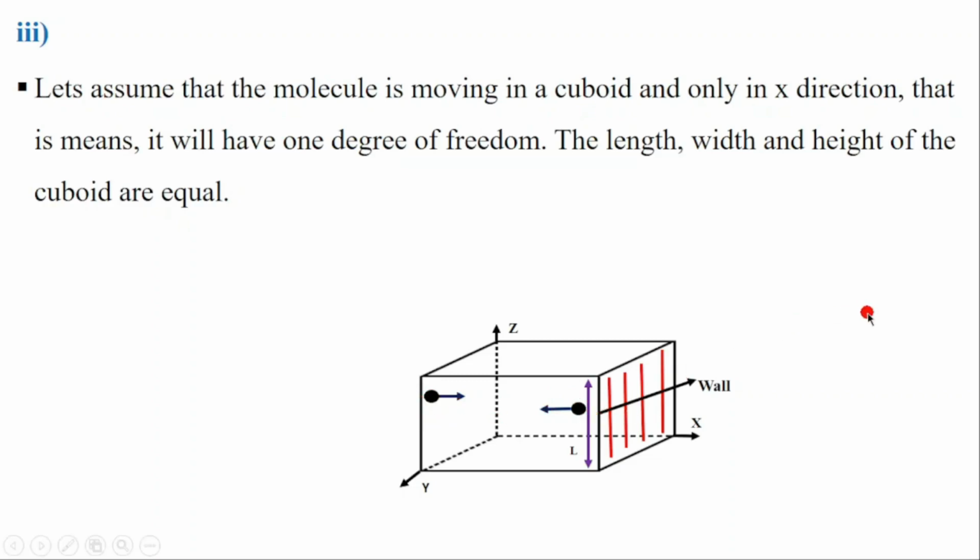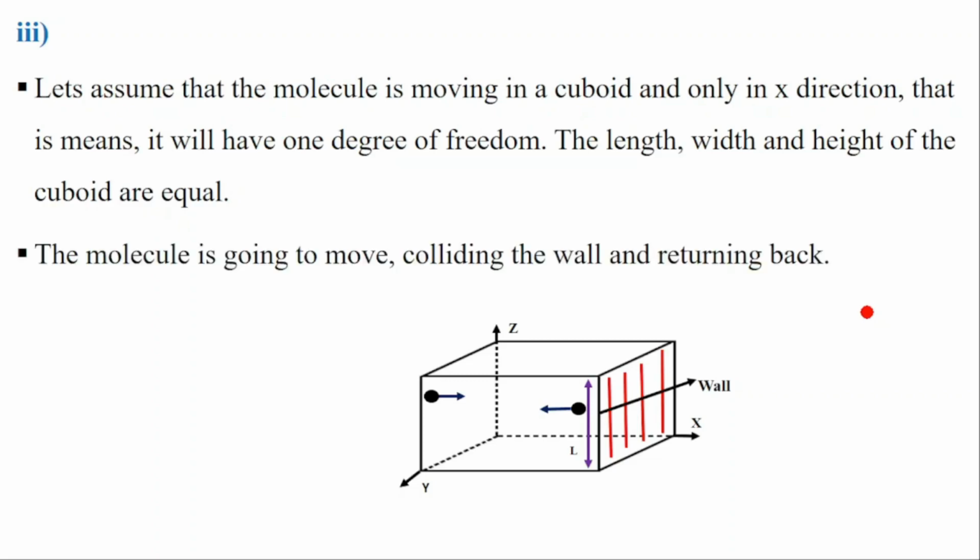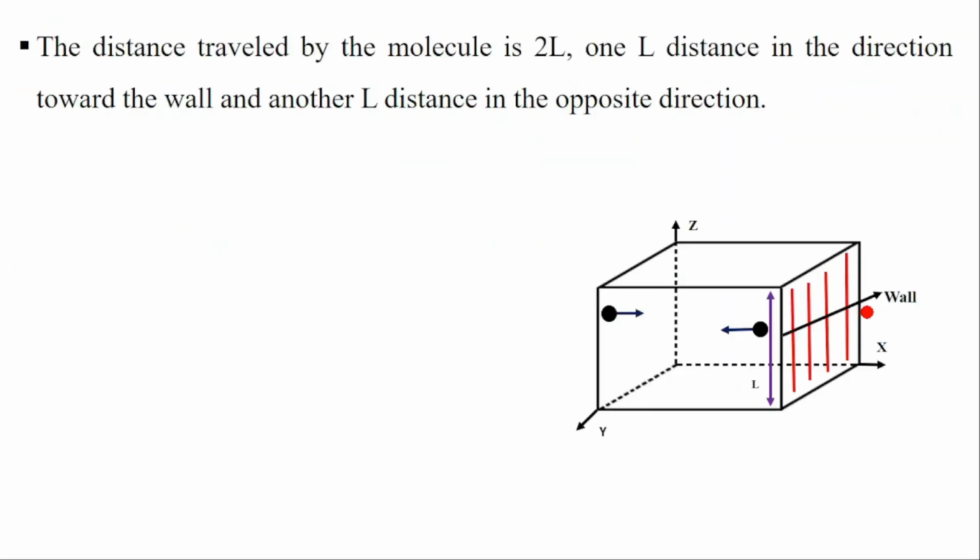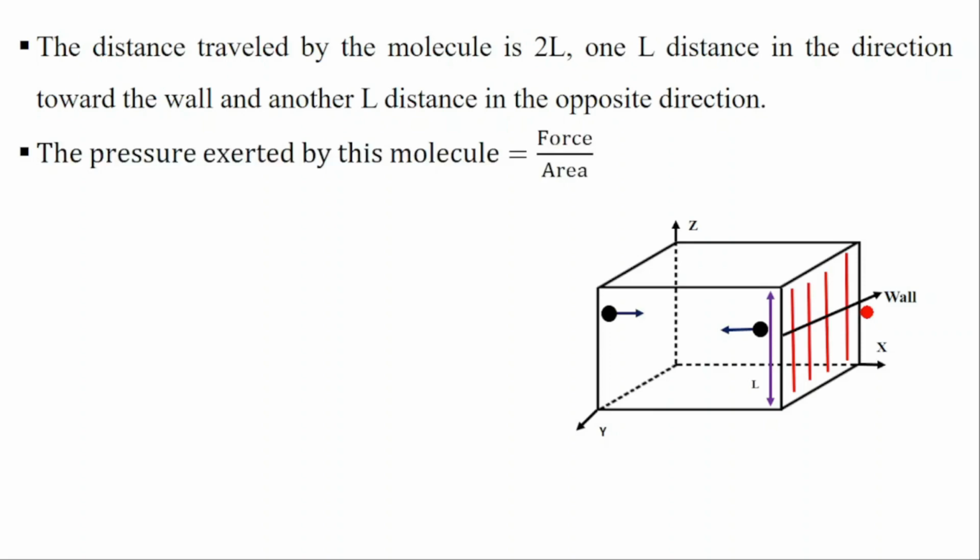But in one direction, that means, you have seen degree of freedom is the number of independent coordinates. That means we consider that it will move only in x direction. That means we have 1 degree of freedom. It is going to collide with the wall and return back. So that's what it means. Then let's see the pressure which is exerted by the molecules. These molecules are going to hit the wall and come back.